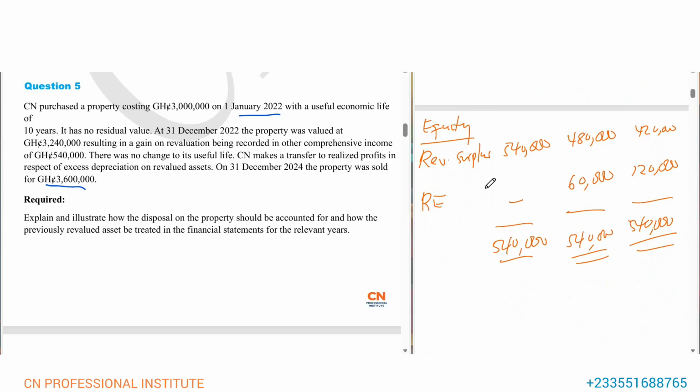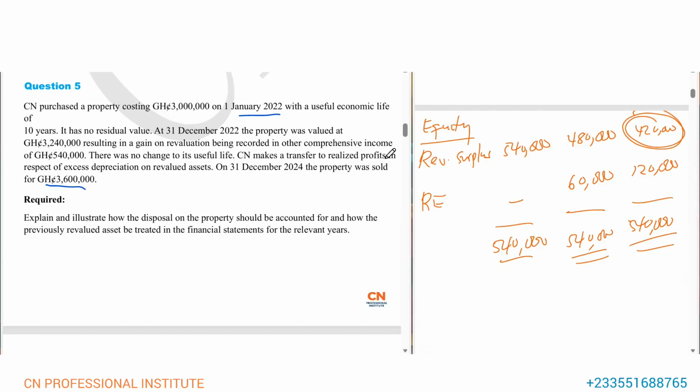We said if there's any balance inside the value surplus account and the asset is sold, the entity has an option. The entity is required, or let me say the entity can, but they are not mandated. They can transfer the balance. So in that case, all this 420,000 can be transferred to what? Retained earnings. We can transfer it and add it to retained earnings. But this is an option. Don't forget that provision.